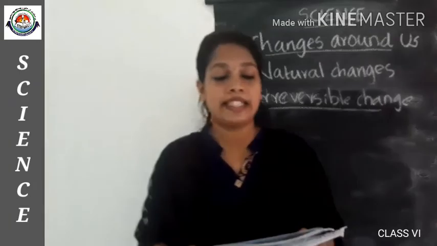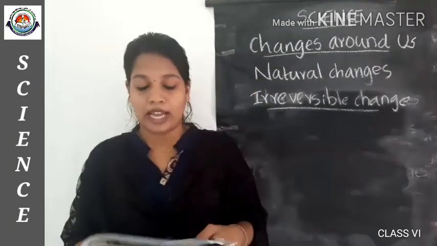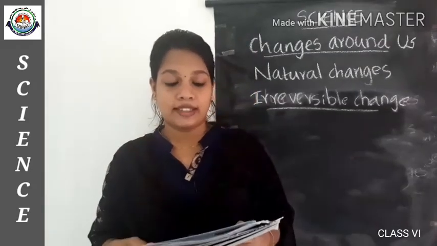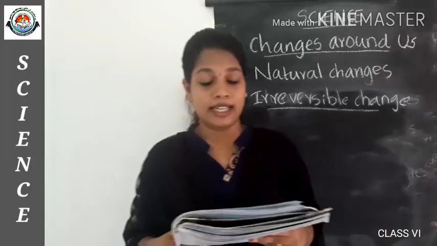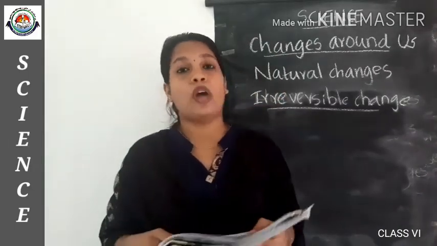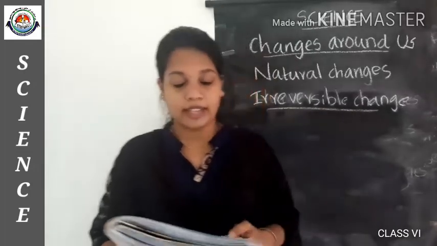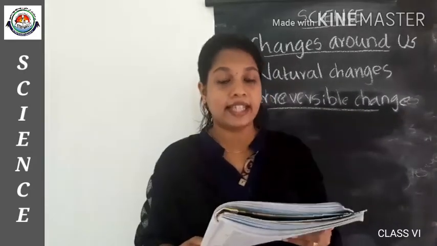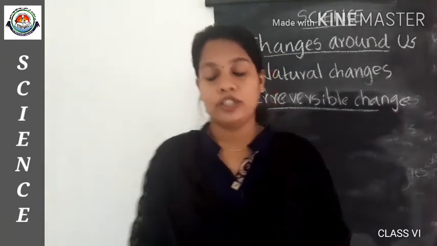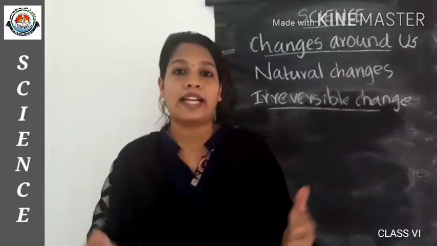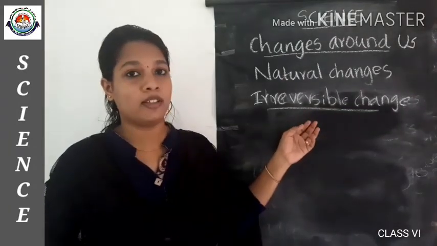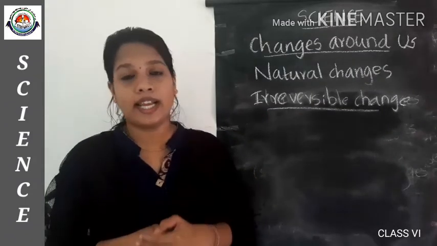So you have to complete table 6.1 in your textbook, and there is also a multiple choice question in your textbook. Two questions are there. Which of the following is or are natural changes? There are four choices given, and you have to select the right choice. And the second one is: melting of ice is a dash change. So you have to find the correct answer and write it in your notebook. Okay. So these are the two activities for you. And I think you understood the topic, isn't it? So the rest will be taken in our next class. Thank you.